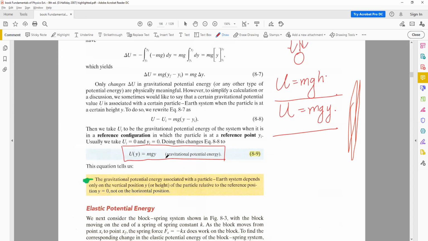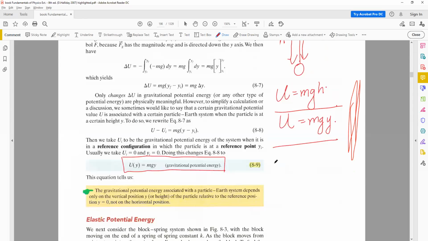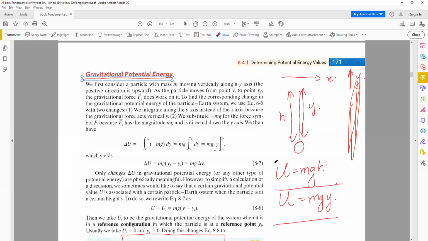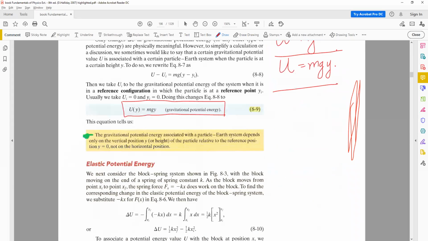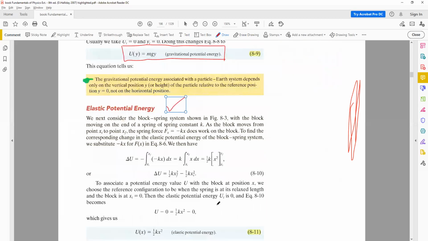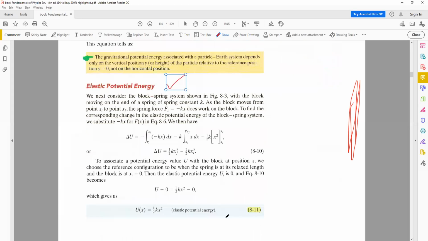Okay. Now there are two kinds of potential energies we are talking about. We are talking about gravitational potential energy and we are talking about elastic potential energy. So you remember again from the last chapter that for the case of the elastic body, the equation is half kx squared.